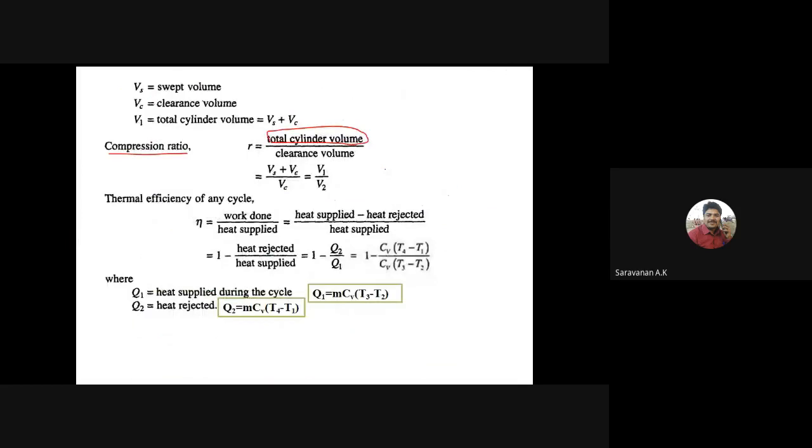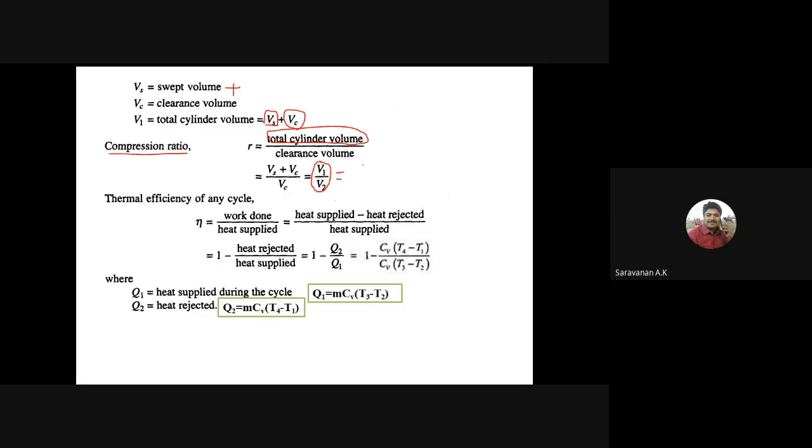So the total volume of the cylinder is the swept volume plus the clearance volume. Before the start of the compression stroke, it is the maximum volume, the addition of the swept volume and the clearance volume. Then at the end of the compression stroke, the volume is V2, right? So that ratio is called the compression ratio. At the same time, the expansion ratio is also the same for this cycle.